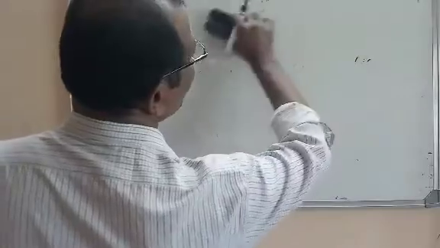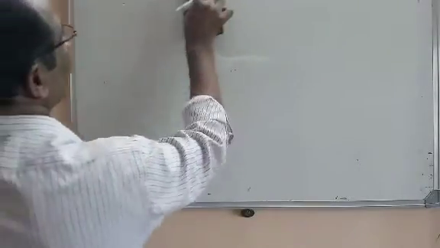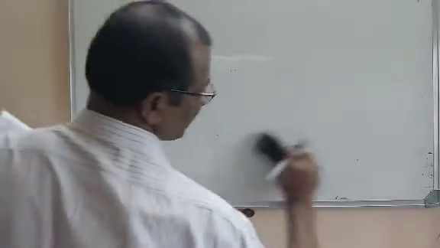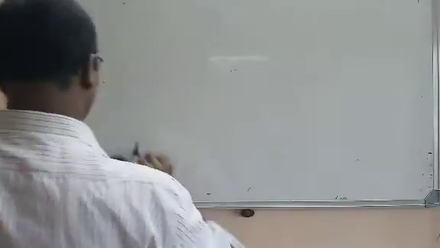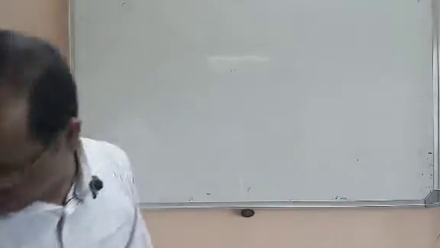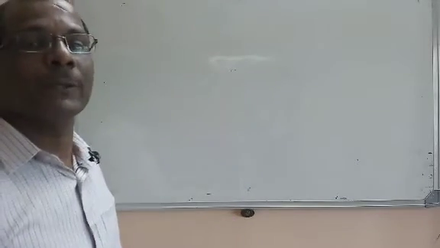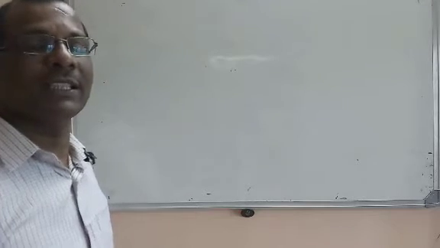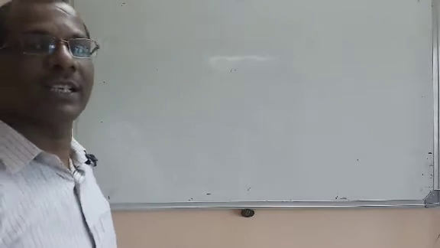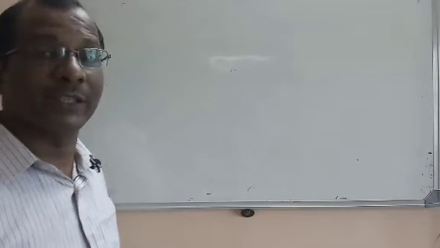Anomalous behavior means behaving in a different way from the other substances belonging to the same class. You know that graphite is also a covalent crystalline solid, but it is a conductor. The remaining ones are non-conductors and they are hard, but graphite is soft. Why is it behaving in a different way?